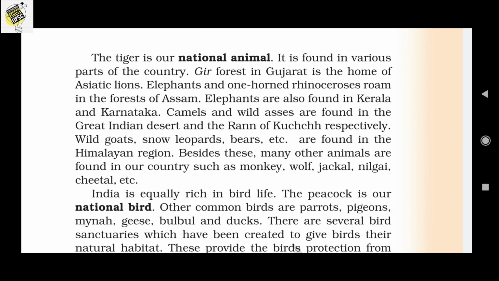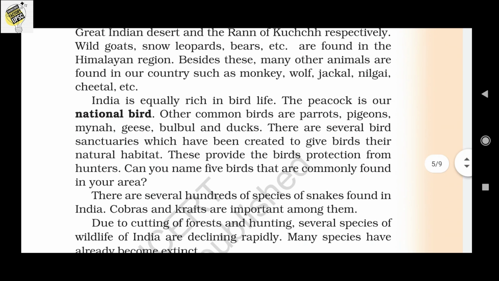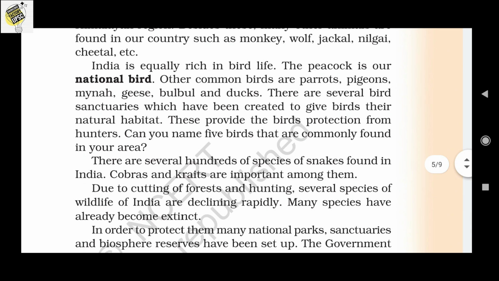Wild goats, snow leopards, bears, etc. are found in the Himalayan region. And besides all these, there are animals like monkey, wolf, jackal, Nilgiri tahr, etc. Nilgiri tahr are found in the regions of Ponmudi in Kerala and in Tamil Nadu, etc. Okay, the Nilgiri tahr is also the state animal of Tamil Nadu. Okay, note that point. India is rich in bird life also.